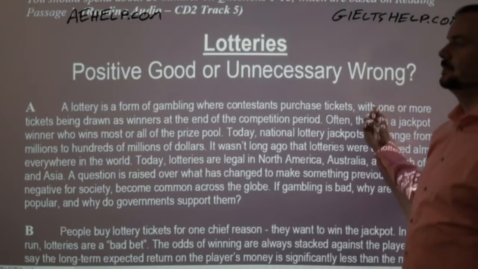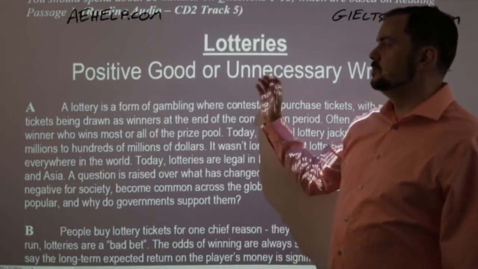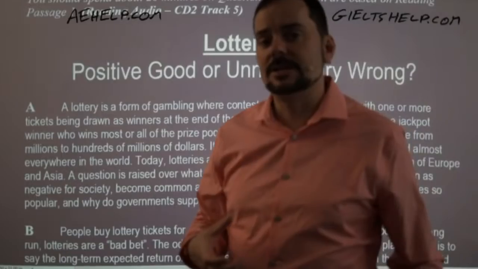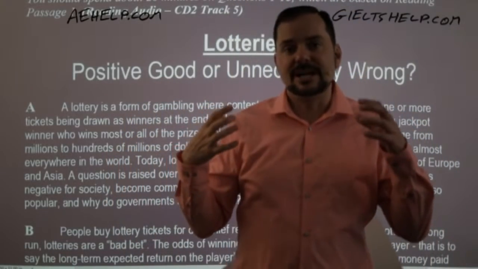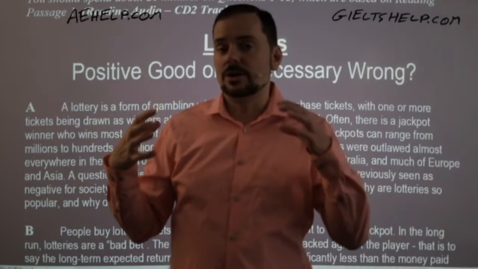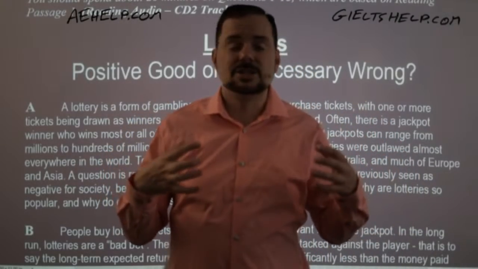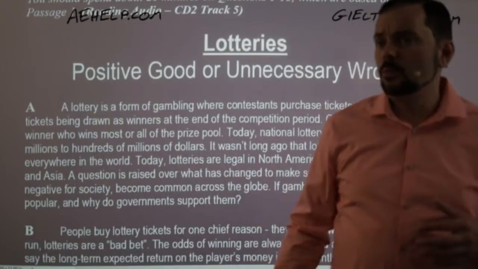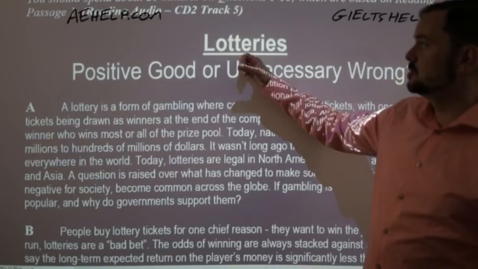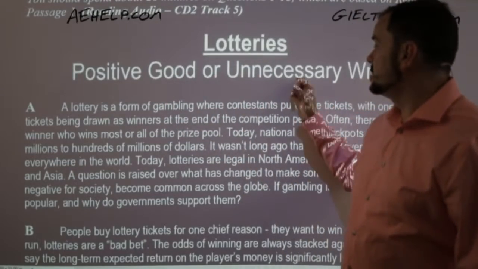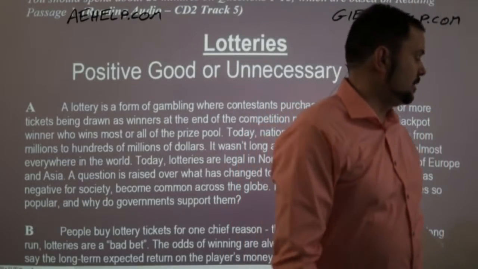Okay. So when you read the title, your first step is to think critically about the title. So get some clear ideas on what this passage might be about. So what do you think, students? What will this passage be about? Lotteries, positive good or unnecessary wrong?